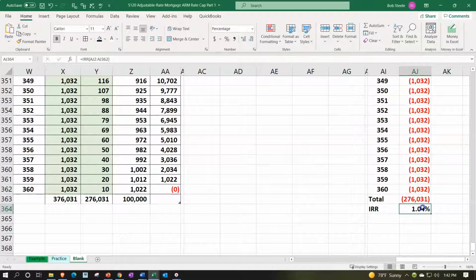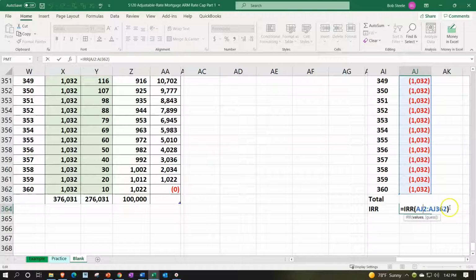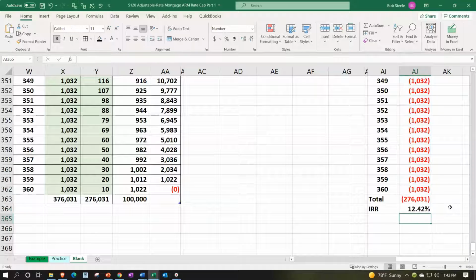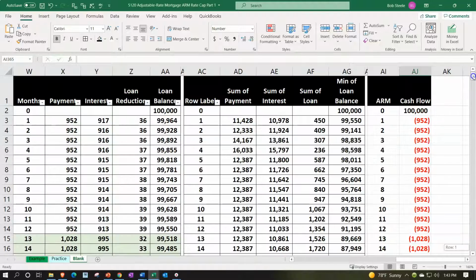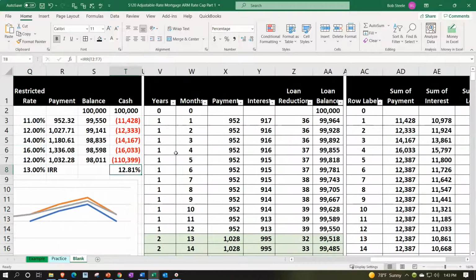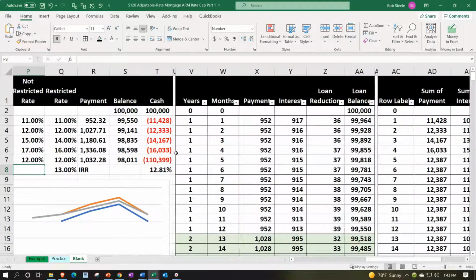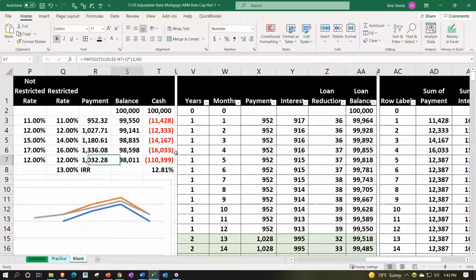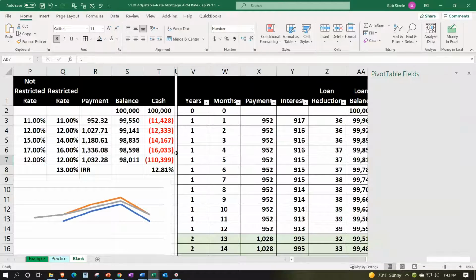We want it on a yearly basis, so I'm going to double click on it, take that times 12. So we're at the 12.42 if we were to take this out just with the data we have for the 360-month time period. Notice that's a little bit off; 12.81 is what we calculated just over the 5 years, stopping it at 5.